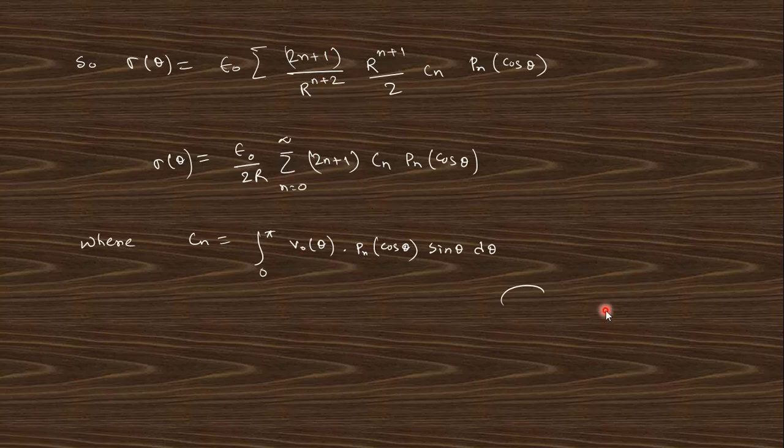Okay, so do this calculation yourself, and for any query you must comment in the comment box. In the next lecture we want to discuss the problems in chapter 6, that is, the electrical image problem. This is another important topic for starting electrodynamics, actually electrostatics you need to solve. So this is the end of this chapter 5, and this is a long calculation chapter. In the next chapter we will discuss the image problem. This is another interesting phenomenon for electrodynamics.